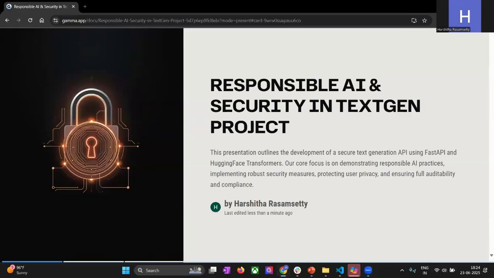Hi, I'm presenting my mini project for week 10, Responsible AI and Security. My project is a secure text generation API built with FastAPI and Hugging Face transformers. The goal was to demonstrate responsible AI practices, implement robust security measures, protect user privacy, and ensure auditability and compliance. This project was built on top of my text generation project, which was week 5.